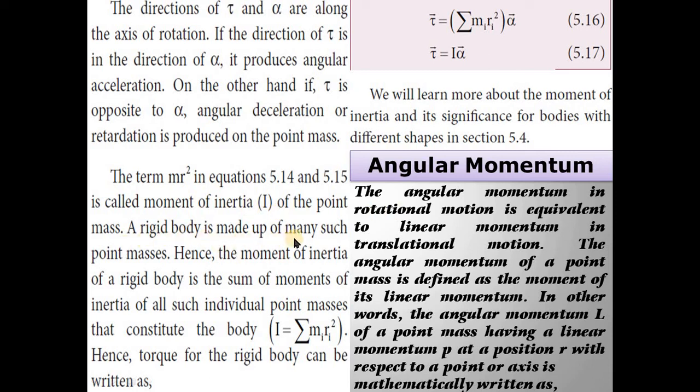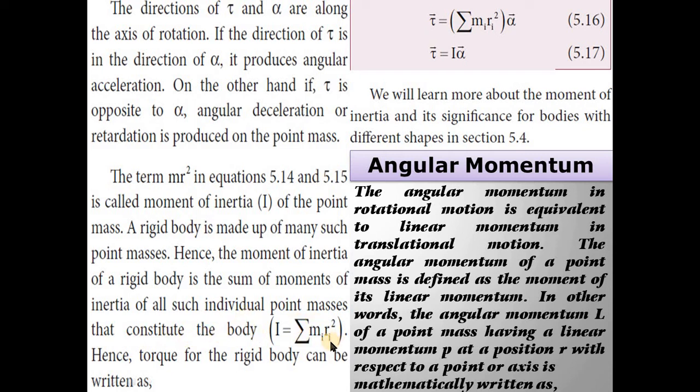A rigid body is made up of many such point masses, many particles in a body. Hence, the moment of inertia of a rigid body is the sum of moments of inertia of all such individual point masses that constitute the body.